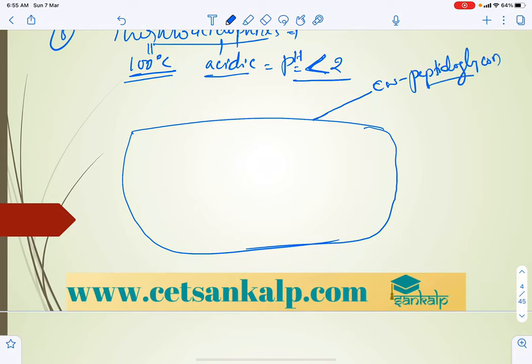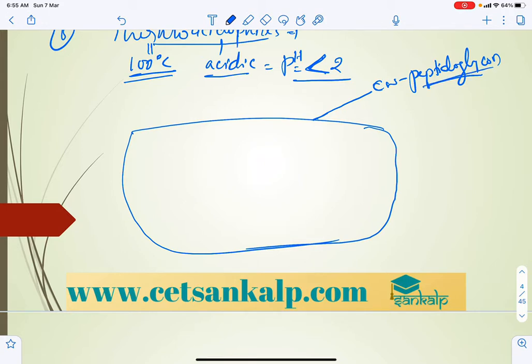Normally, if a general question is asked on the cell wall of fungi, monera, protista, and plants, what type of chemical substance is present in the cell wall, they are going to ask.